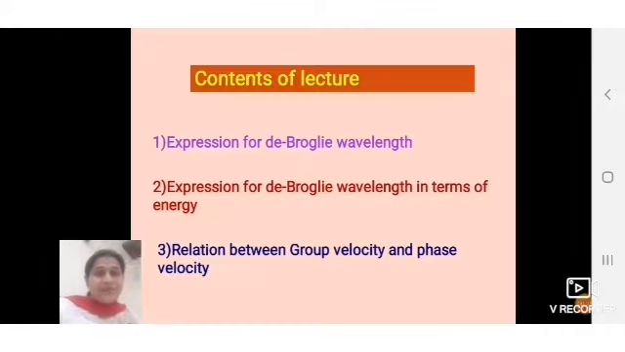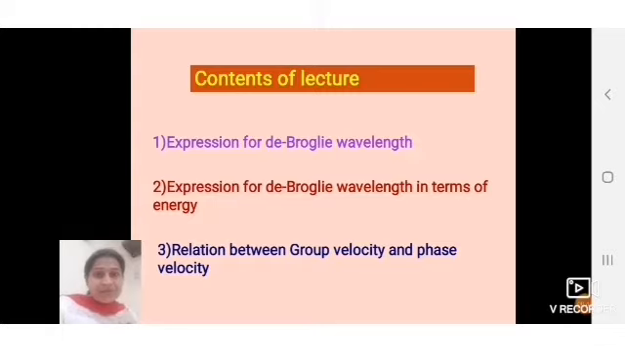So students, as we know, according to quantum mechanics, when any particle is moving, a wave is associated with it, and this particle has the wavelength lambda, which is equal to h by p. So we will derive the expression for this de Broglie wavelength, and then we will also express this de Broglie wavelength in terms of energy.